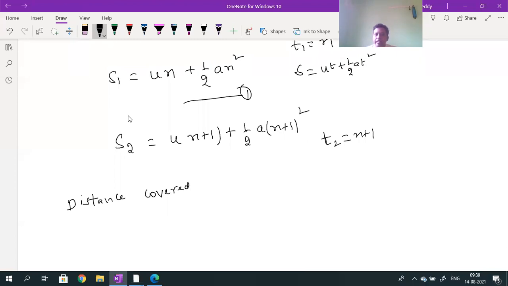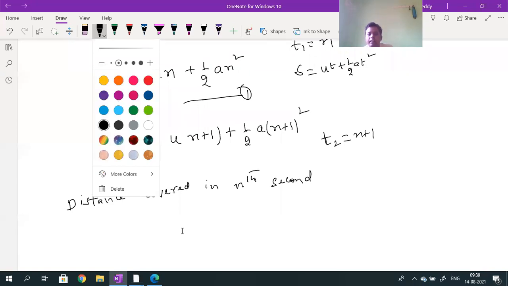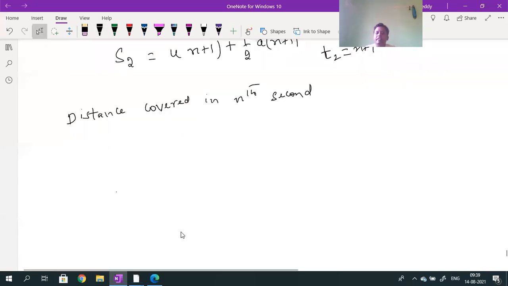Nth second distance traveled, how can I calculate? You don't bother, 100% you will come to know. Distance traveled in nth second is given by the formula Sn. So Sn will be given by, how can I calculate? S2 minus S1.